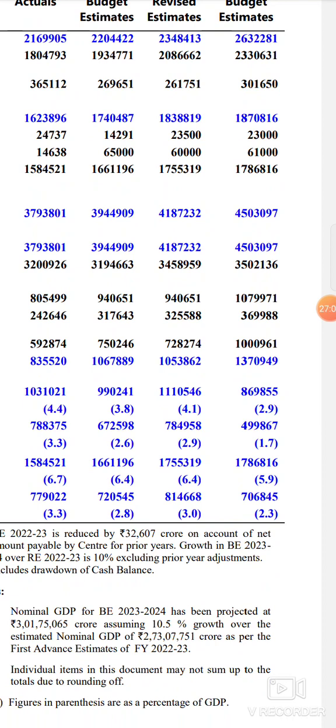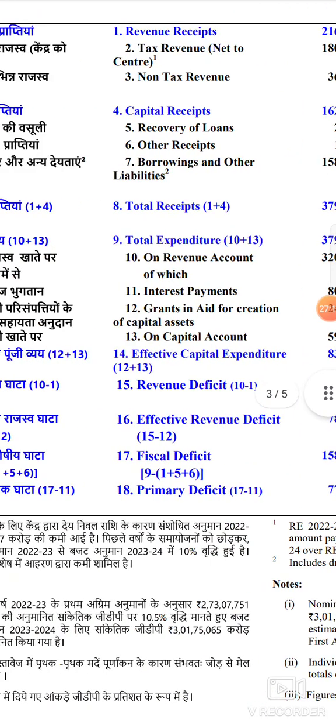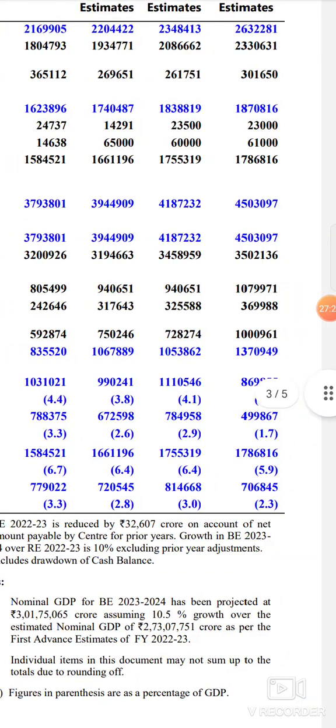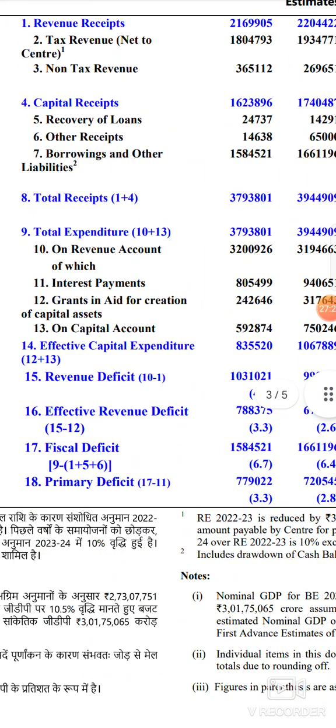So the difference between fiscal deficit and primary deficit is, whenever you are calculating the fiscal deficit, in total expenditure you will consider interest payments, but whenever you are calculating the primary deficit, in total expenditure you won't consider interest payments. Say for example, in fiscal deficit you would have directly taken the figure 9, meaning total expenditure 45 lakhs. In that 10 lakhs interest is also there, na. Okay, that means the interest payment you have considered in fiscal deficit.